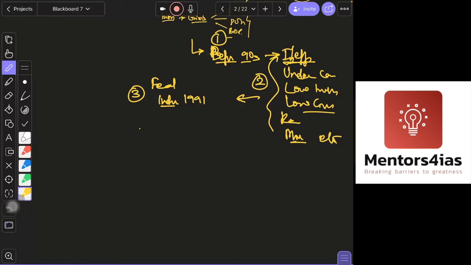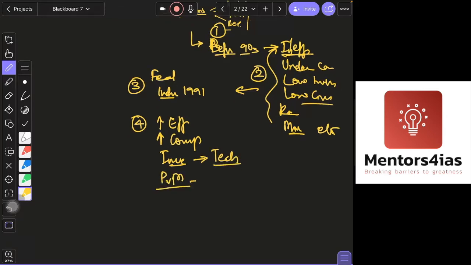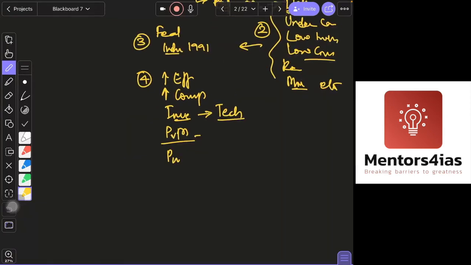That means what was the outcome, how did it benefit? It gave a fillip towards the industrial sector. How did it help give a fillip? It increased efficiency, it increased competition, it brought in investments, it brought in new technology. Like that you will write. It allowed private players to come into the sector and reduced public sector monopoly.